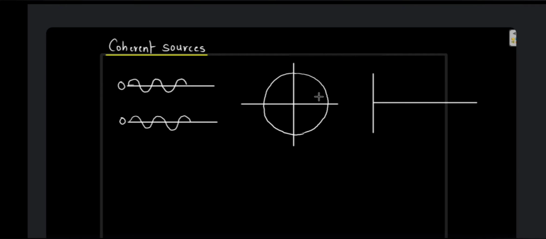Okay, so this is going to be your 0, this is going to be your 90, 180, okay, this is going to be 270, and let's make this 0 and 360. 0 and 360 will coincide.